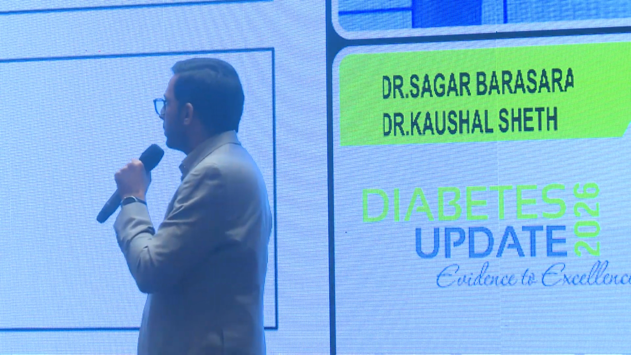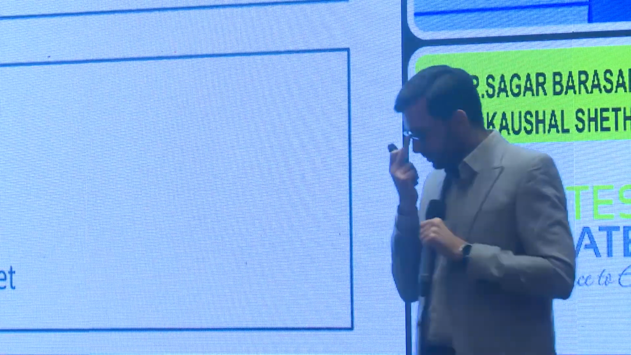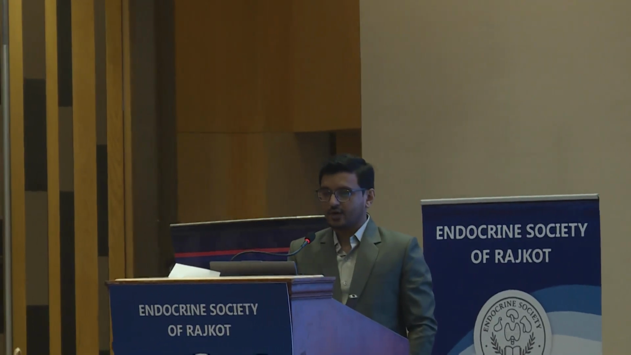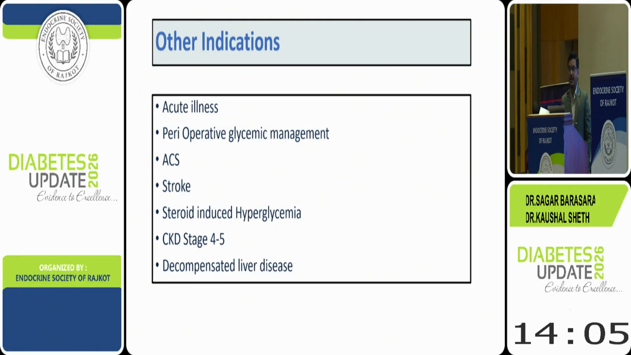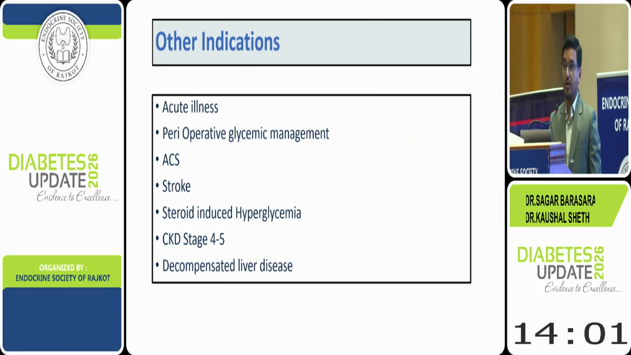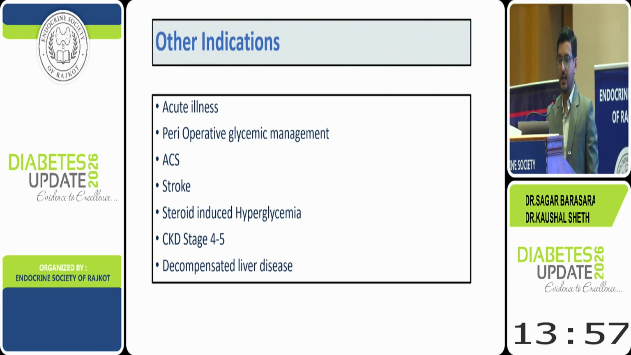So Kaushal, would you like to add a few other indications apart from this? Yes, apart from this, we need insulin in case of any acute illness, for example ICU admission or perioperative glycemic management, acute coronary syndrome or stroke, steroid-induced hyperglycemia, which we see frequently, CKD stage 4 and 5, and decompensated liver disease.